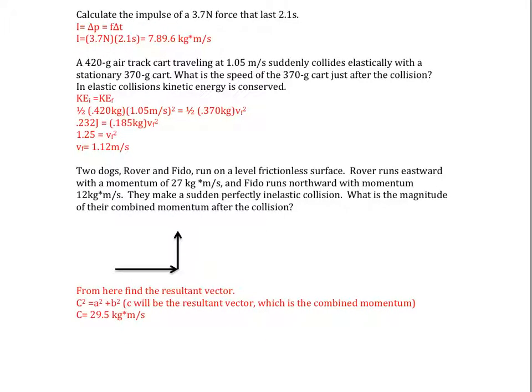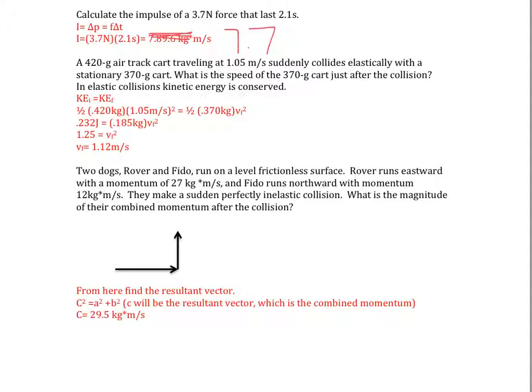All right, to calculate impulse, impulse is just change in momentum or force times change in time. So in this case, just plug in my values, 3.7 times 2.1, and we come up with 7.77. So off on that, should have 7.7 for this answer when we do 3.7 times 2.1.